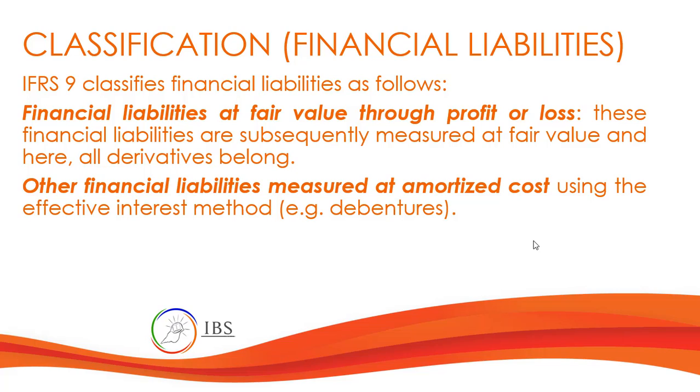Now for financial liabilities at fair value through profit or loss, these financial liabilities are subsequently measured at fair value, and here all derivatives belong. While other financial liabilities are measured at amortized cost, using the effective interest method. An example of this would be a bond or debenture.